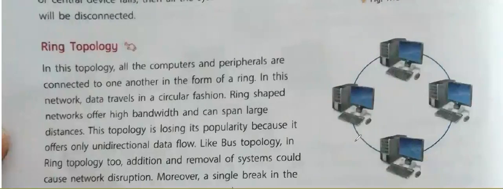And one more thing over here, the main disadvantage of this topology is if one PC is not working properly, then this whole network will go down. Why?